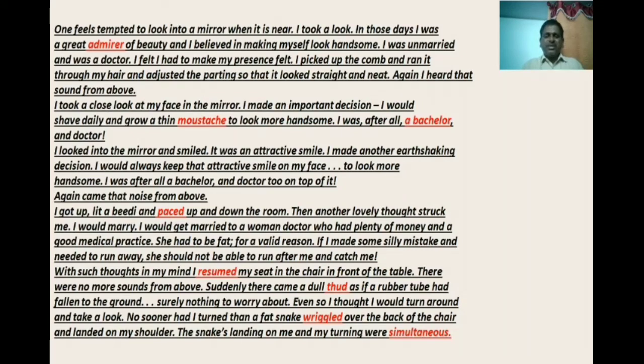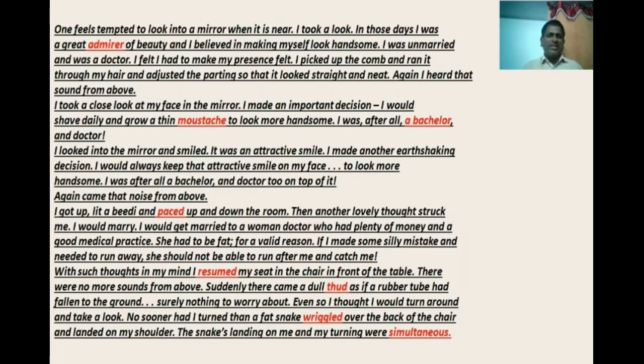But that woman should be a medical practitioner. Why did he want a woman with a medical background, a woman doctor? Because he is in the same profession. He wants to marry a woman of the same profession. But there are some silly things in this paragraph. He wanted to marry a woman doctor, and that woman should have plenty of money and also a good medical practice. See this fellow, a poor doctor.